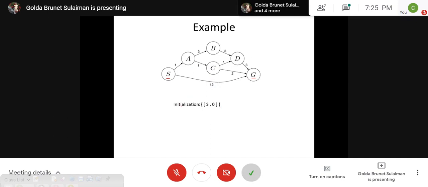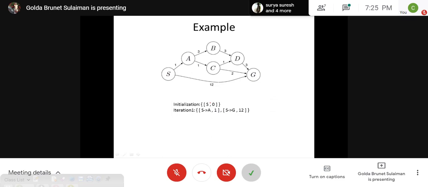So the first step says that I have to insert the source with the cost 0. This is the first step, initialization, and then we start the iteration, which is while this heap is not empty, we are going to do the process. The first thing is we are going to delete this from the heap, right? So we will remove this element from the heap.